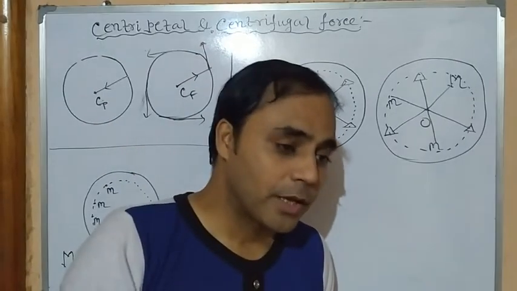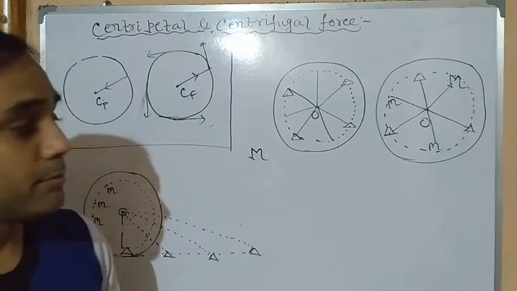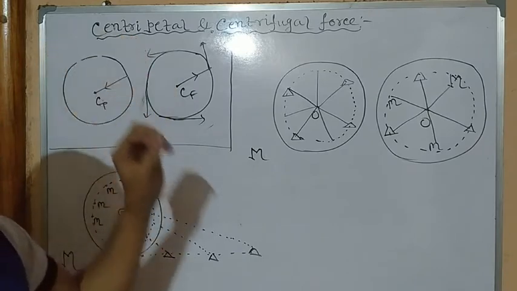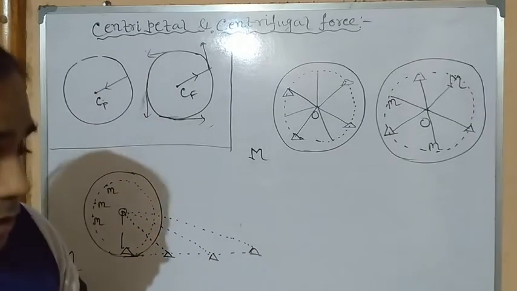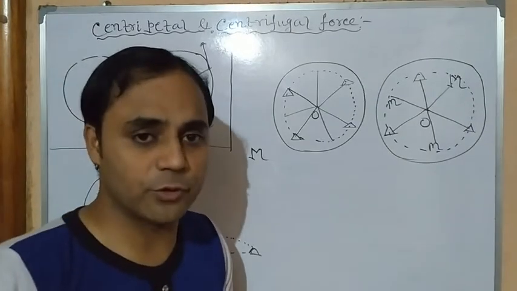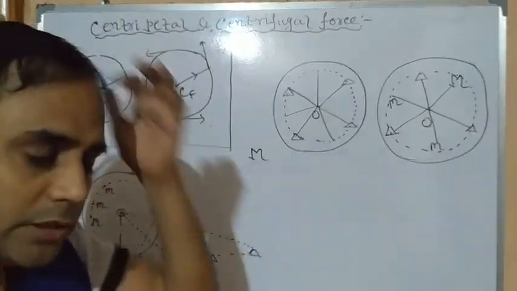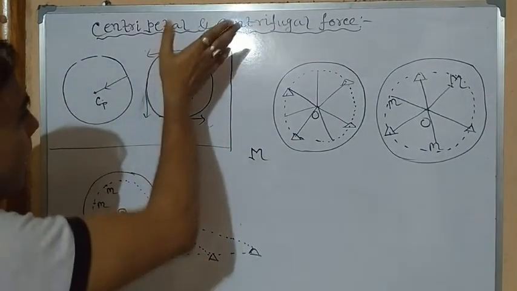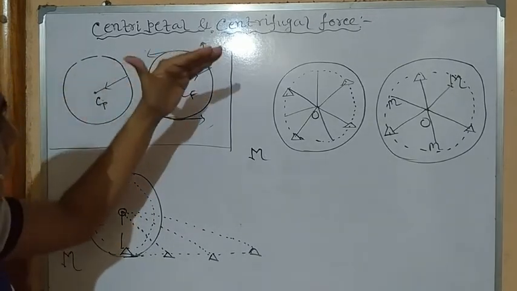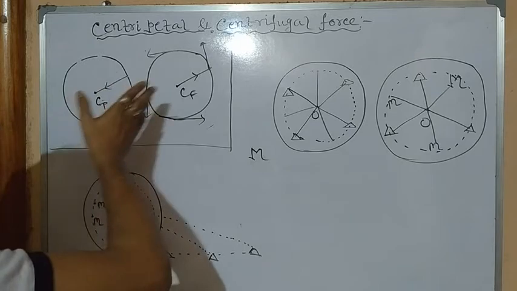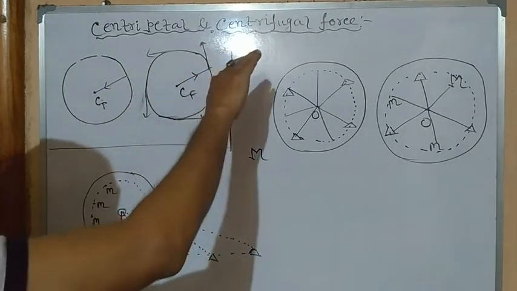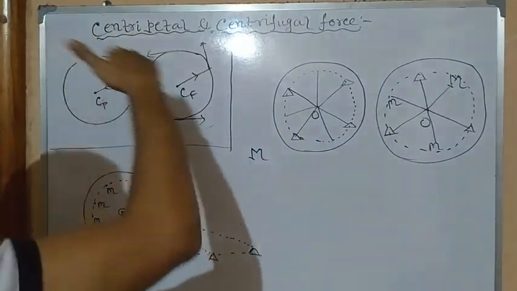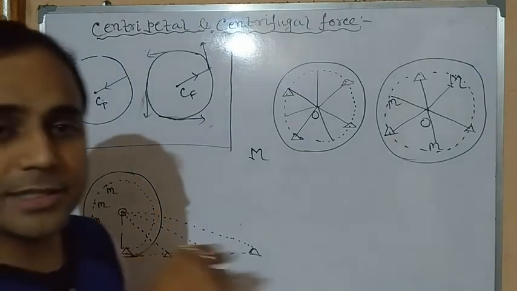So from a general aspect, it may appear that this force which has a tendency to act in the outward direction is the reactionary force of centripetal force, but centrifugal force is not the reactionary force of centripetal force. Why? I will discuss later. So the force which acts outside the radius, that is which acts in the outward direction along the radius, that is radially outward direction, and makes the object move away along the tangent, is called centrifugal force.